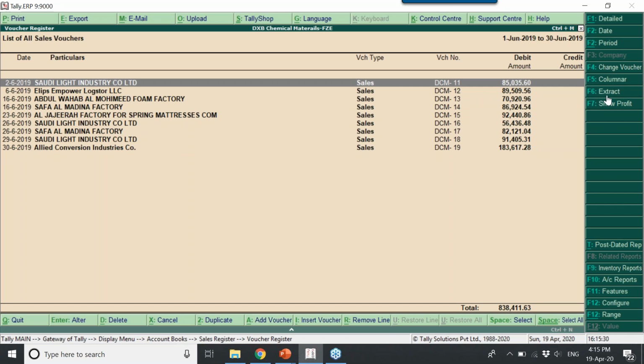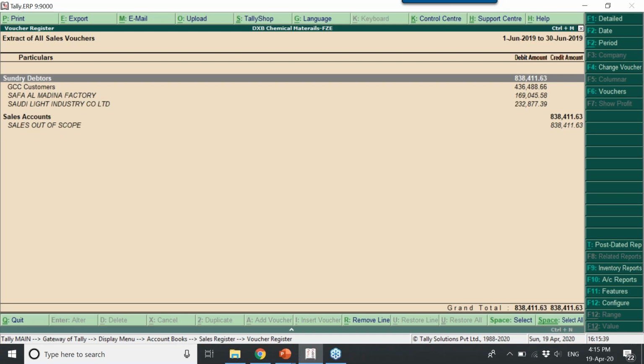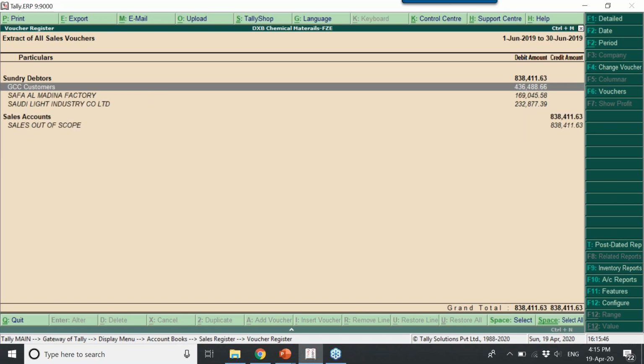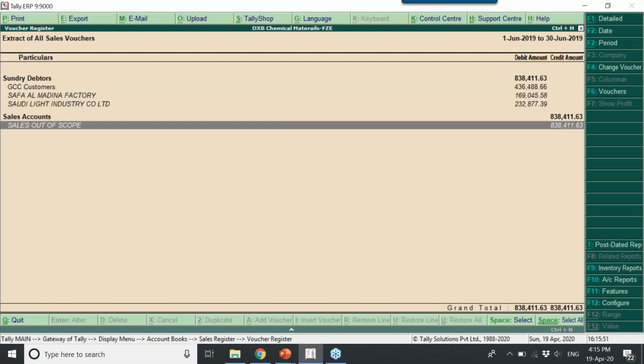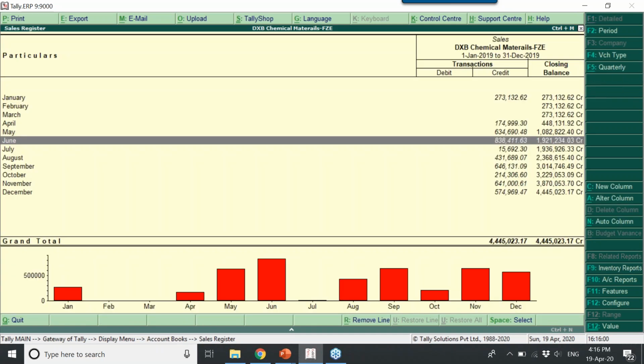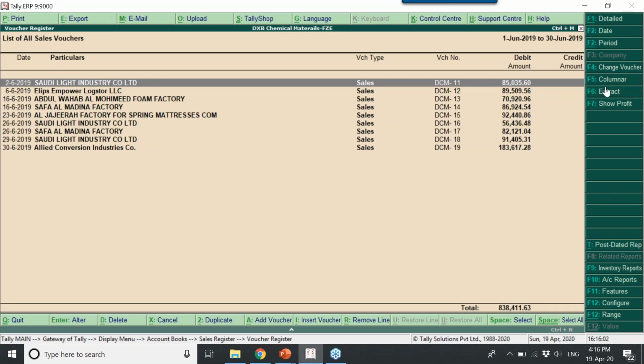When you click on extract, it's nothing but it gives you a consolidation of ledger values of these transactions. When you click on F6, it shows the total group of customers, or you created a group of GCC customers in which there are a few customers. Apart from GCC, there are others, and there are sales out of scope ledgers you used. Correct. So when you go back to this again, if you press enter, you can see one more called columnar.